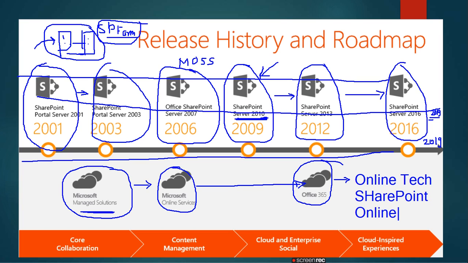So in Office 365, from the year 2012, Microsoft came up with SharePoint Online. So you understand that SharePoint Online started from 2012, and it is part of Office 365. So you understand the history and roadmap of SharePoint, when it started. These above versions are premises, but the wider scope is moving towards online now.